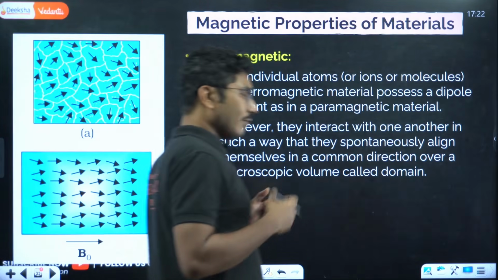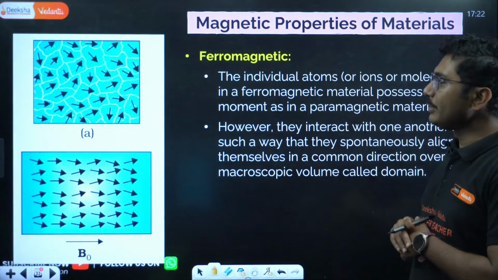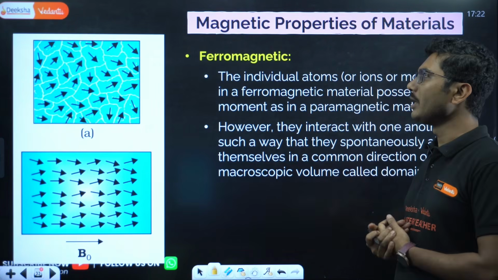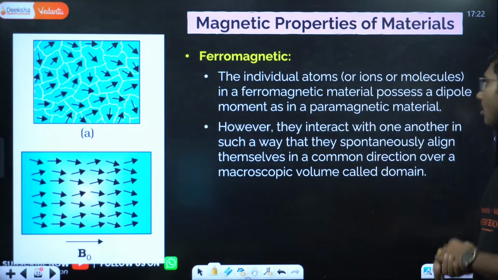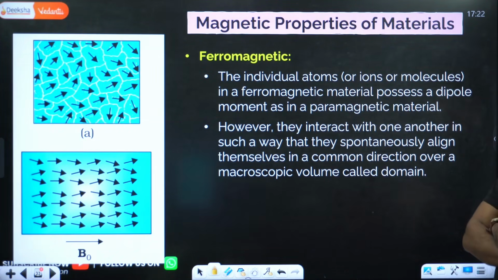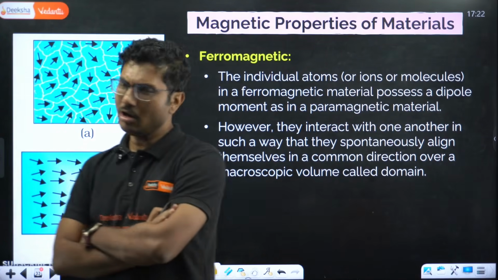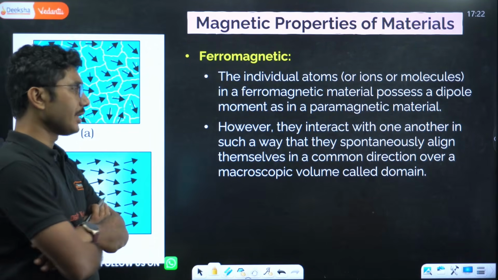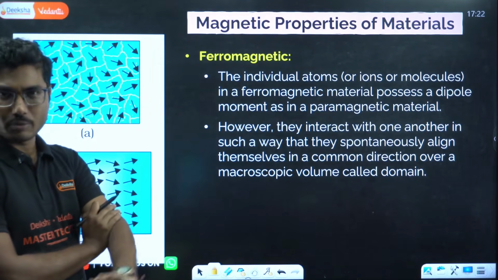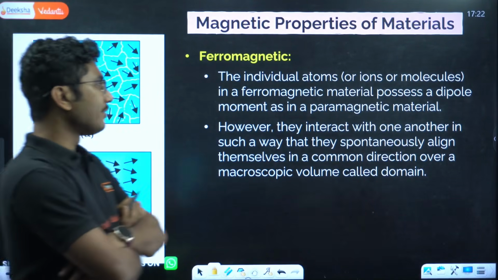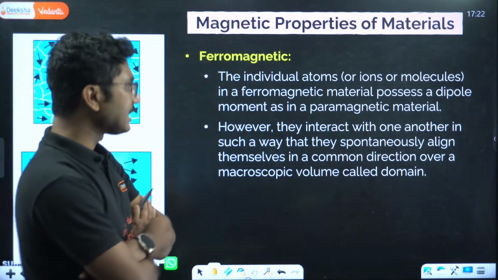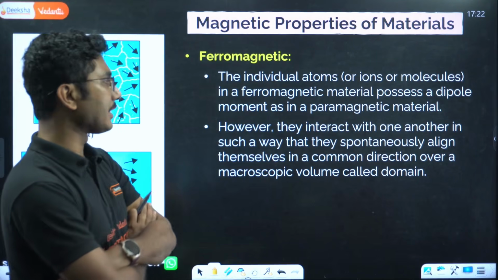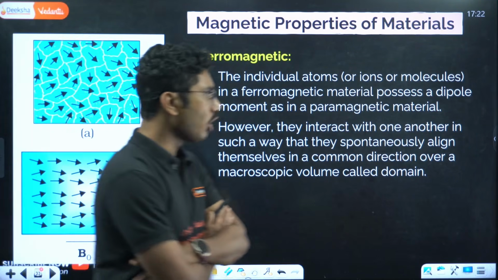Okay, now ferromagnetic materials, why do they behave like this? For that we need to know a little bit about something called domain theory. The individual atoms or ions or molecules in a ferromagnetic material possess a dipole moment as in a paramagnetic material. So they also have individual dipole moments. So what is the difference between paramagnet, diamagnet and ferromagnet? This is the basic picture. However, they interact with one another in such a way that they spontaneously align themselves in a common direction over a macroscopic volume called domain.